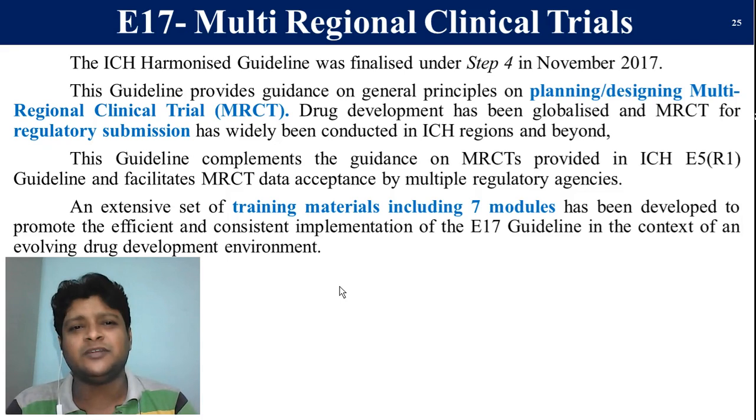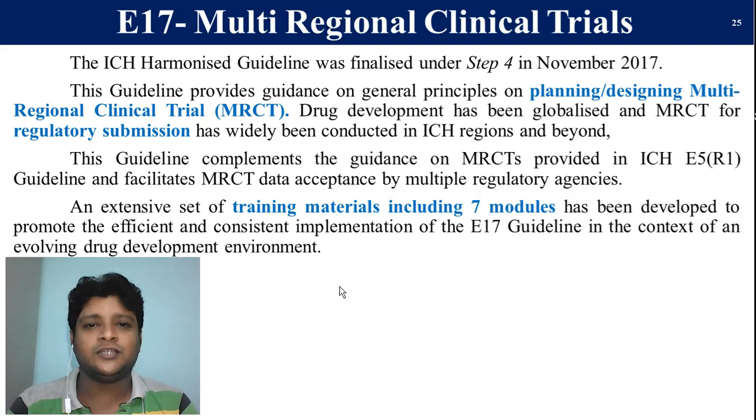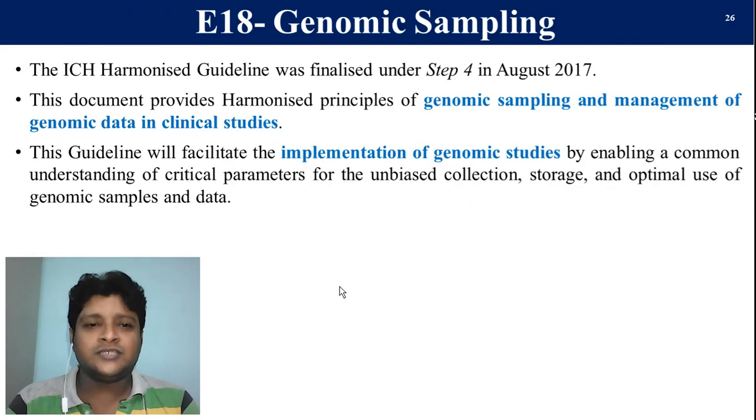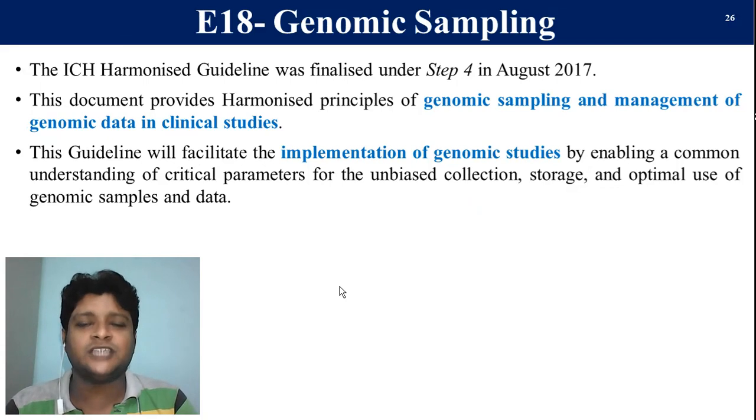Similarly, E18 mainly deals with genomic sampling. Genomic sampling means it deals with the management of genomic data or clinical data, like genetic data: how it is going to be implemented in the study, how we are going to collect the data, how we are going to store it, and how we are going to interpret it. Overall, it is a new guideline released by the ICH, finalized in the year 2017. It is still in process, not yet completely implemented in the 3 different regions of ICH.